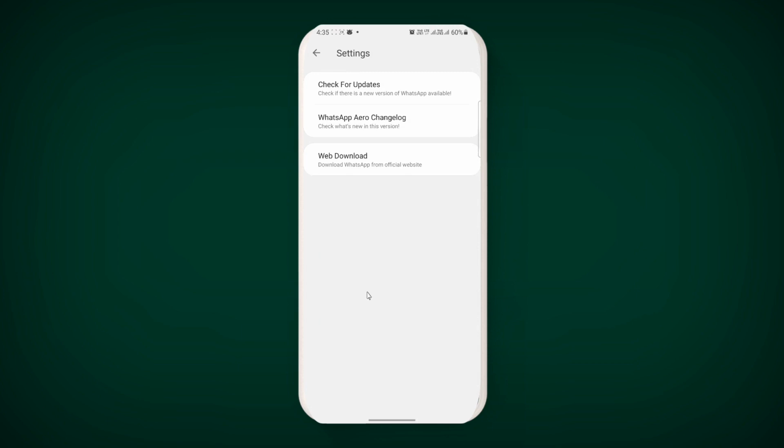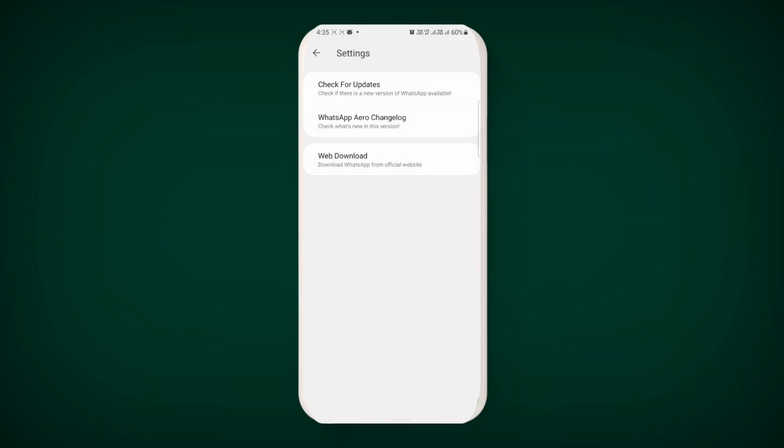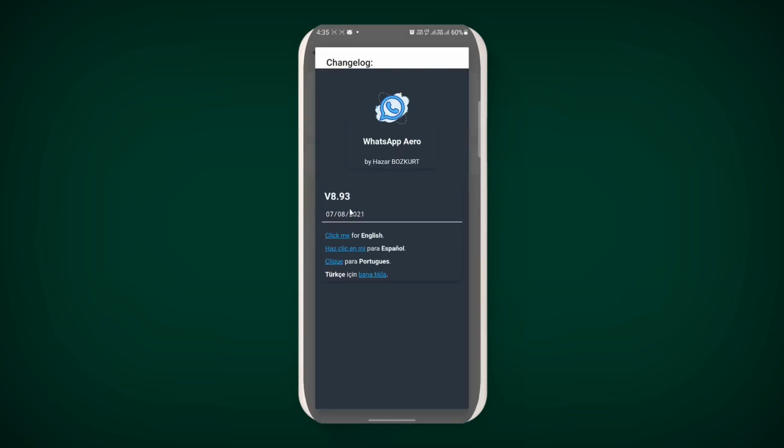For that, click on updates. Click on check for updates. You will get the message that you have the latest WhatsApp Aero update. Don't forget to check it. Let's go back. If you want to check when this application last got an update, click on this. You can see here the last update was 8.93. It is created by Hazar Buskert and the last update given by the creator is 7 August 2021.